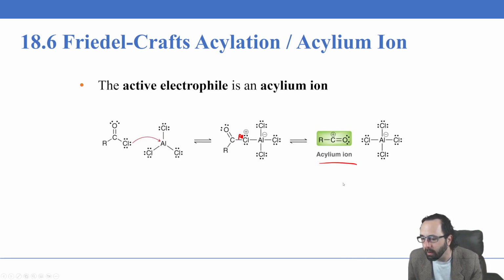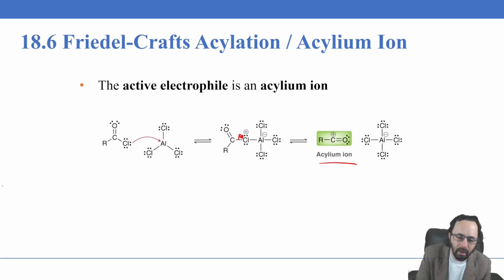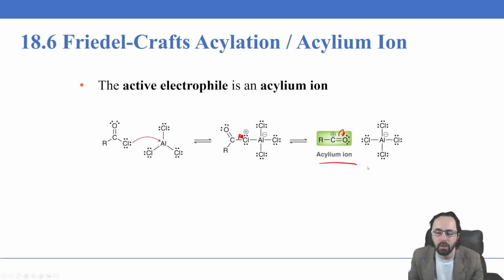And this is referred to as the Acylium ion. And this Acylium ion is particularly stable because it has a stabilized resonance structure, and that is the one in which we write the lone pair, instead of being as pi electrons here, we write them as being attached to the oxygen here, which puts a negative formal charge on the oxygen, which is more stable. Sorry, I went the wrong way with that one.